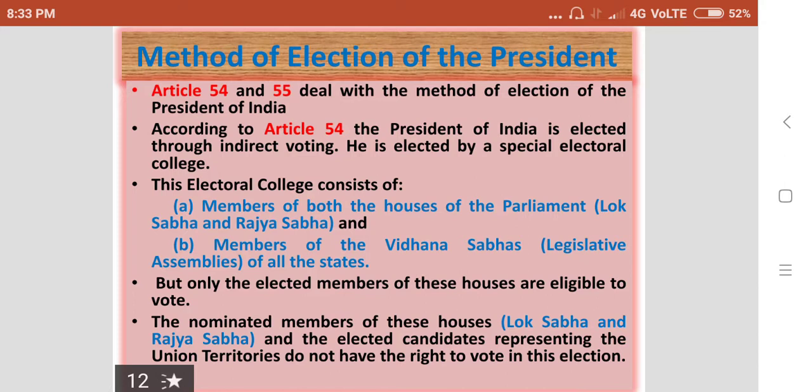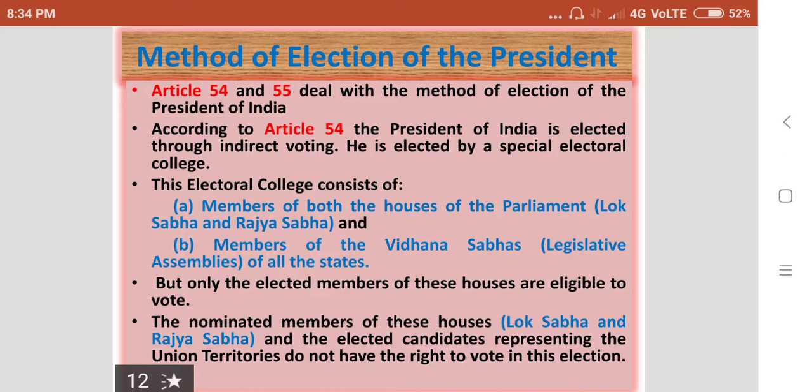We have already discussed this in the previous class, but once again I will repeat it. If the Anglo-Indian community is not adequately represented in the Lok Sabha, the president nominates not more than two members to the Lok Sabha.